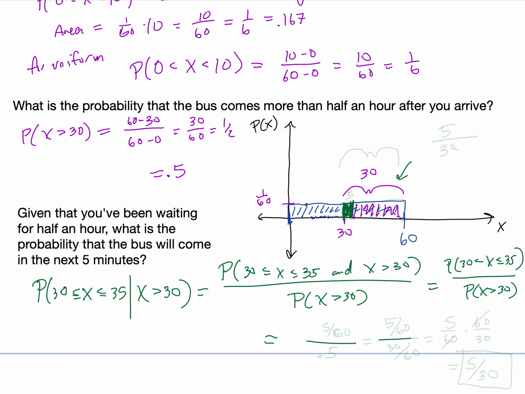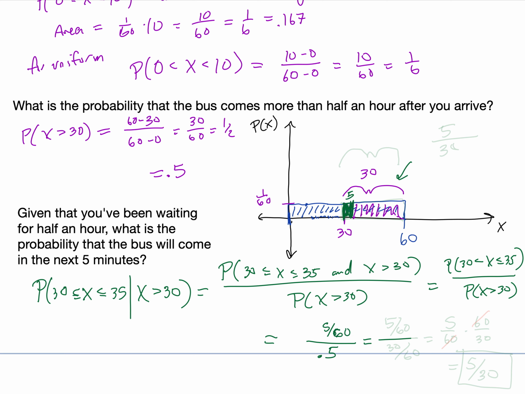We already figured out the probability that x is greater than 30 is 0.5, or 1/2. And the probability that x is between 30 and 35 would be a width of 5, so 5 over 60.